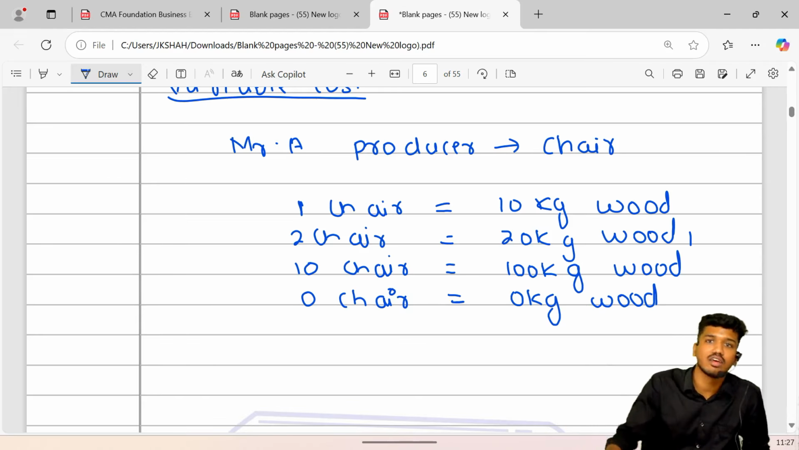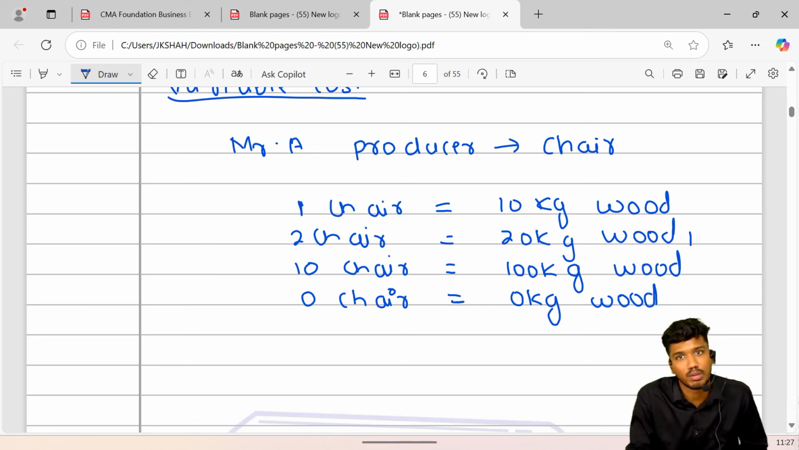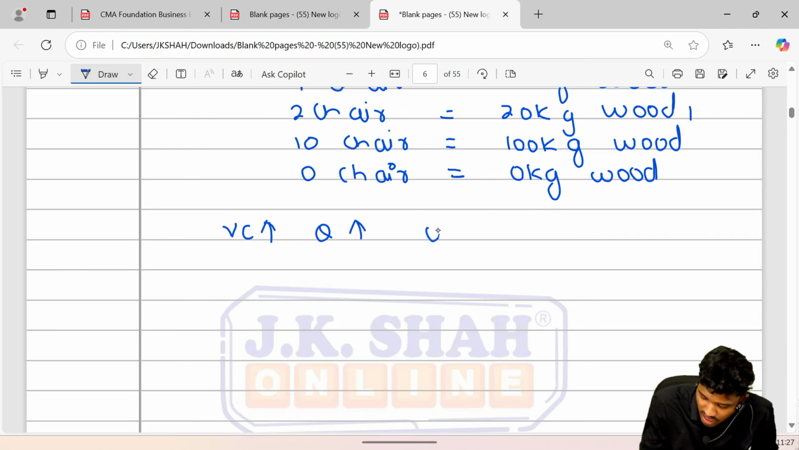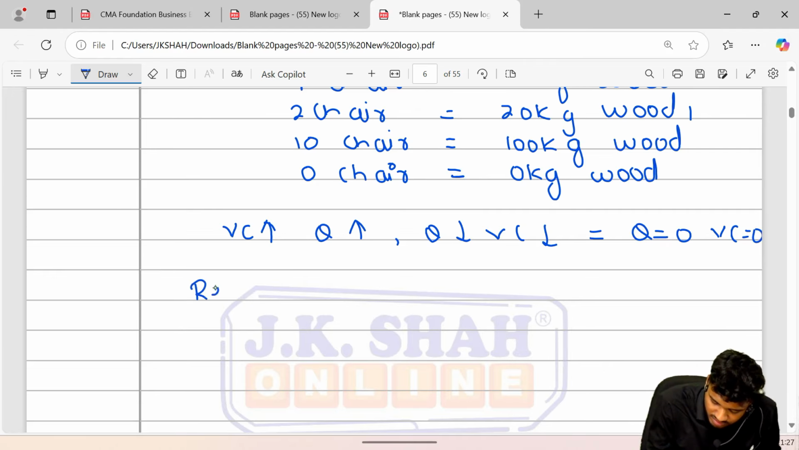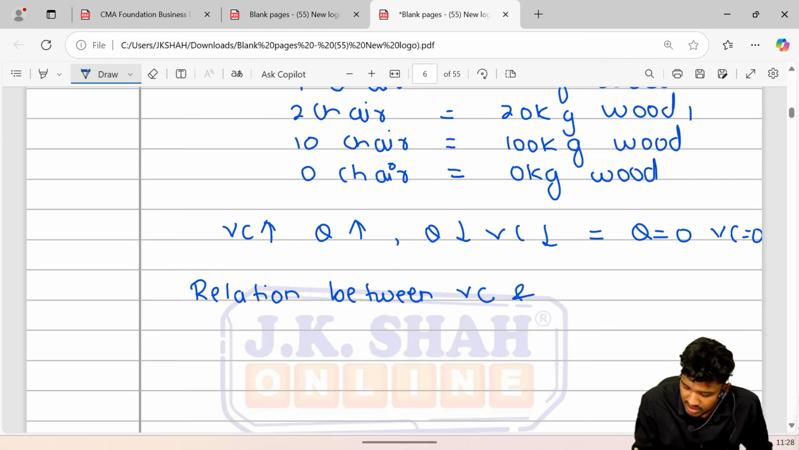As output increases, variable cost also increases, and as output decreases, variable cost also decreases, and when output is equal to zero, variable cost is also zero. Hence the relation between variable cost and the level of output is direct.